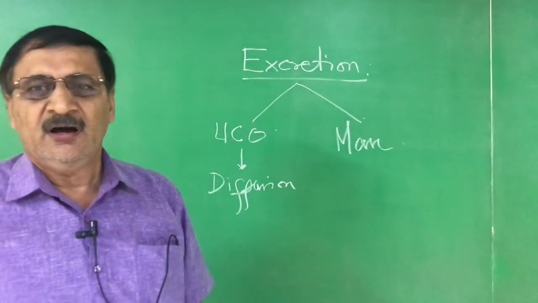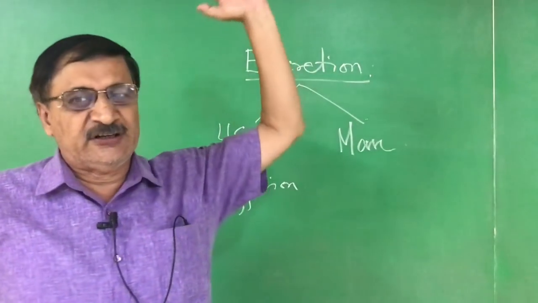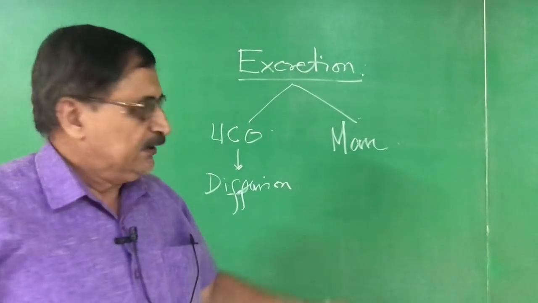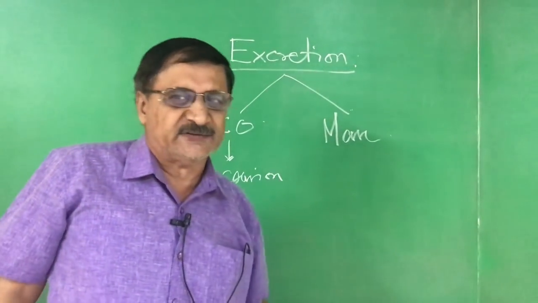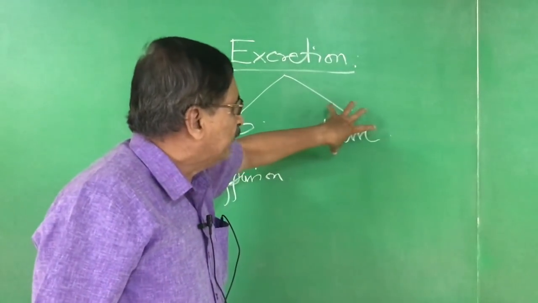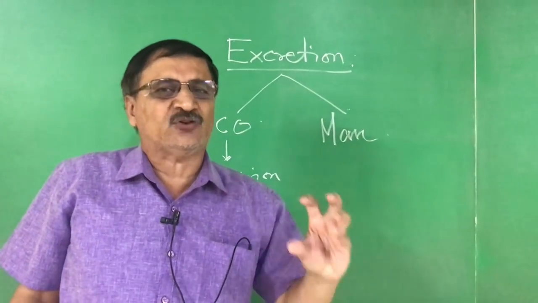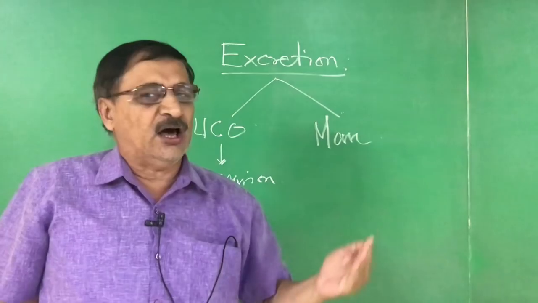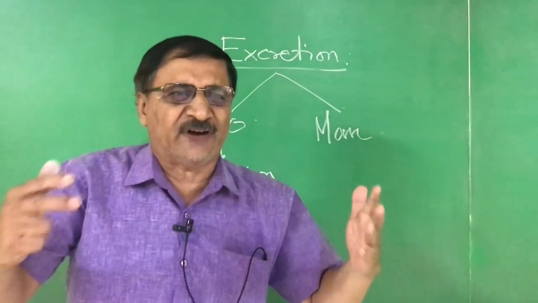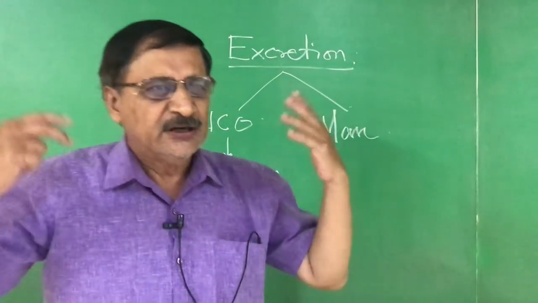Whereas in multicellular organisms, the highest level of organism is man. Right? In man, how does excretion take place? Naturally, when we compare with unicellular organisms, a multicellular organism is quite complex. Multicellular organisms have different types of cells, tissues, and so on.